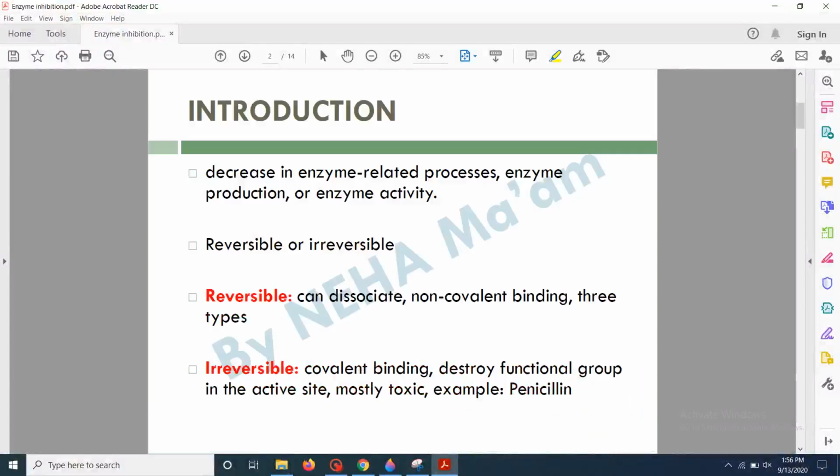First of all, we will discuss what enzyme inhibition is. Enzyme inhibition is the decrease in the enzymatic process or the catalytic process which is being catalyzed by the enzyme, or it may be decreasing the enzyme production or the enzyme related processes. Enzyme inhibition can be reversible or irreversible.